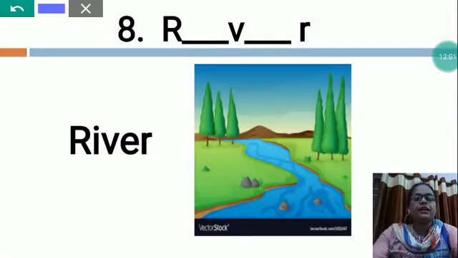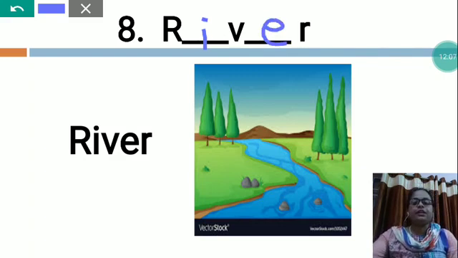So you will write R-I-V-E-R, river. It flows towards a big water body such as ocean or sea. They generally flow through hills, valleys, plains and other places. Water in river comes from various sources such as rain, melting of ice from mountains, etc. Many rivers start their journey in the rainy season or when ice in the mountains starts melting, like Ganga, Yamuna, etc.